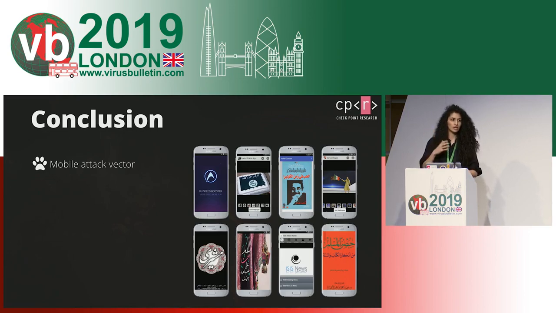And also, in a lot of the countries which they targeted, unofficial downloads of mobile applications are very popular, considering a lot of sanctions on the official Play Store and on other applications. So again, we see that it might be very easy to convince people to download APKs not from official sources, or just a file that someone sent you. So it will make its way to a device a lot easier than, say, other countries.